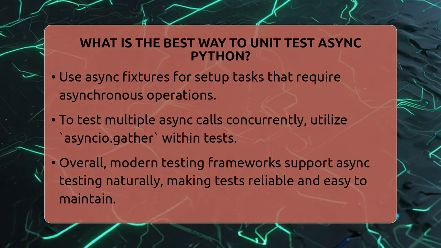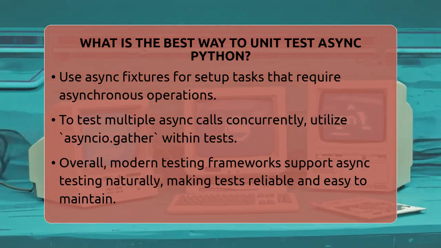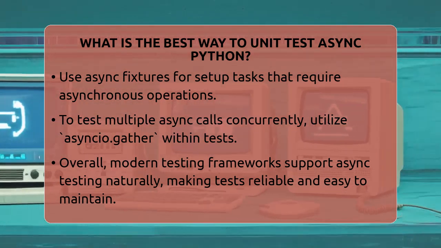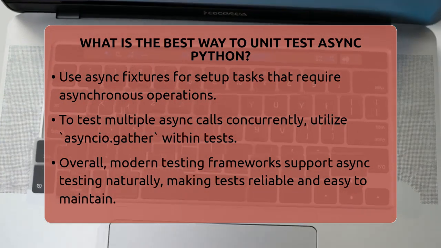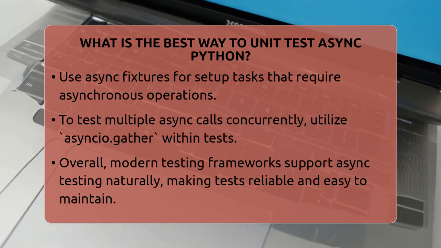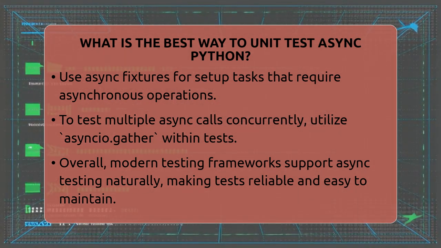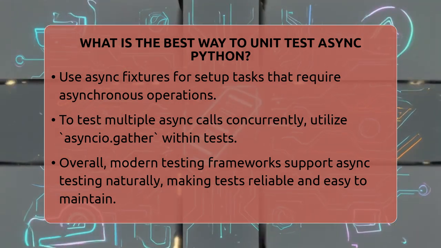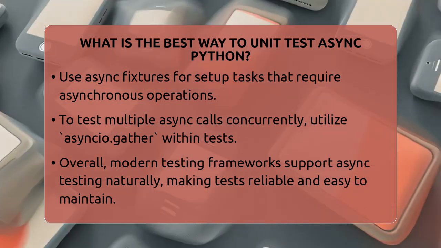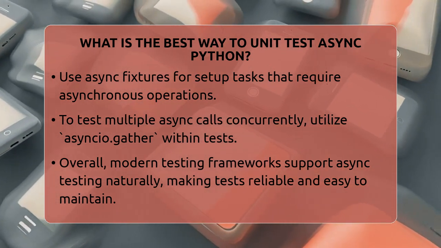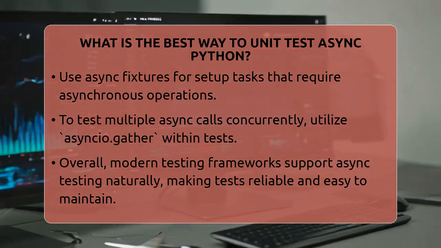In short, the best way to unit test async Python code is to use the async support built into modern testing frameworks. Whether you choose unittest with isolated async test case or pytest with pytest async, these tools let you write clean, easy-to-understand tests that work naturally with async code. They handle the event loop for you, so you can focus on testing your functions and logic without extra hassle. This approach keeps your tests reliable, maintainable, and aligned with Python's async programming style.